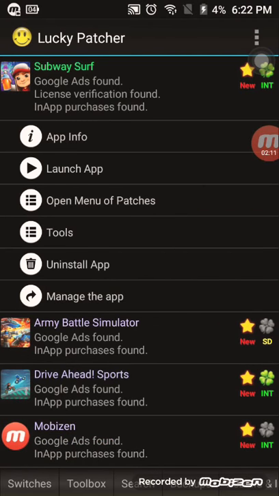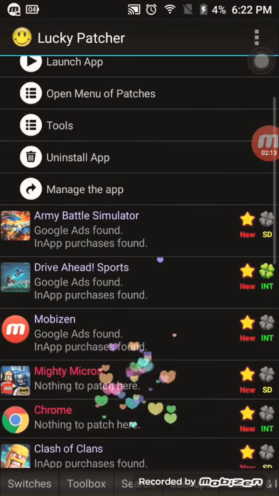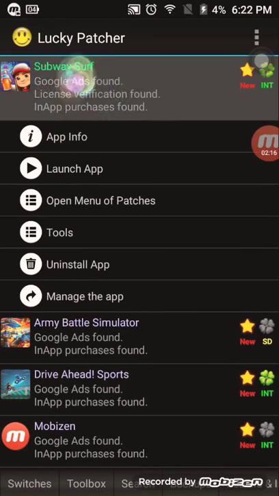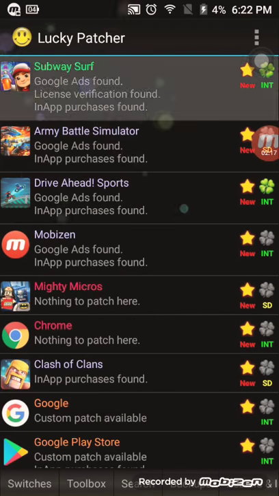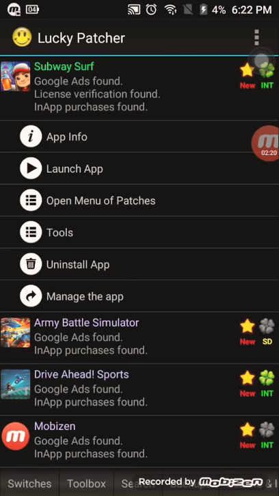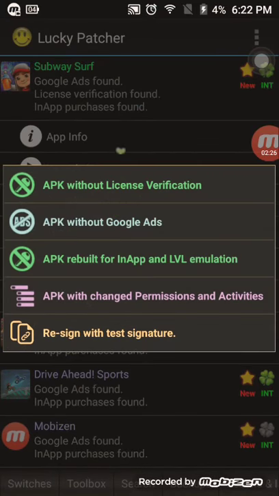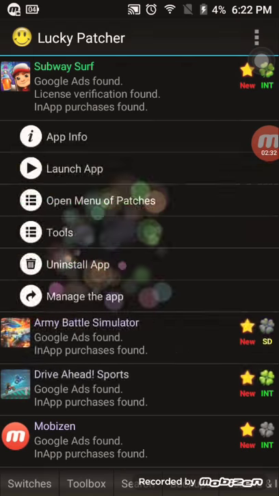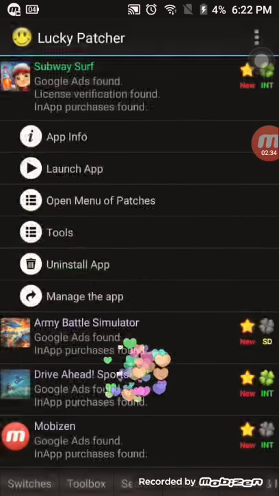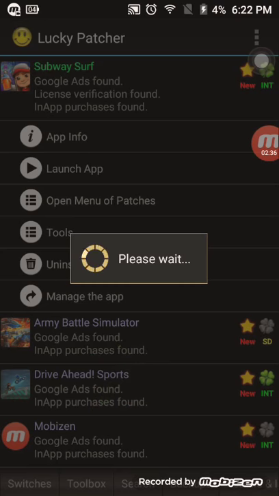Then you find open menu of patches. Then you press that. Then you want to find APK rebuilt for in-app and LVL emulation. So you press that. Then you press rebuild. Nothing else, just rebuild that. And this takes like a few minutes, so I might have to pause. Be right back. I am back.